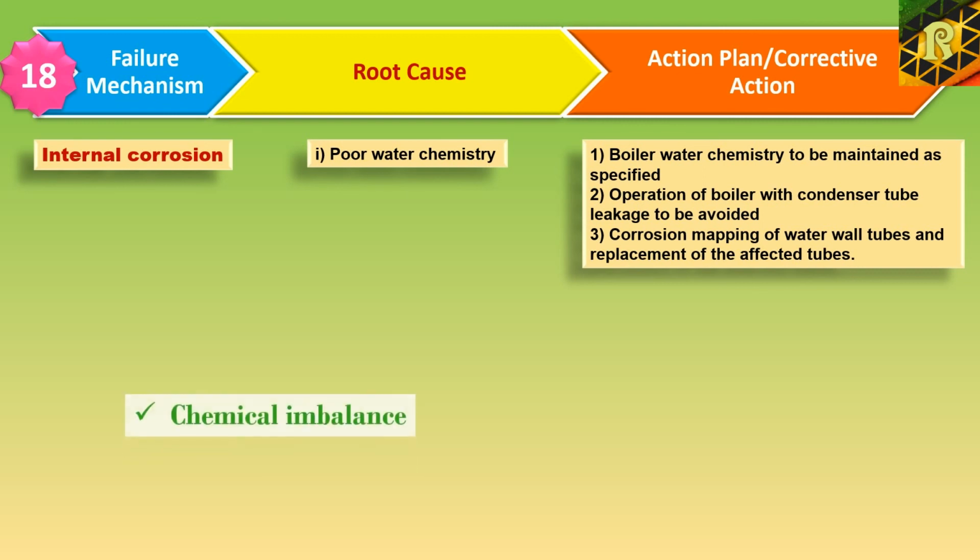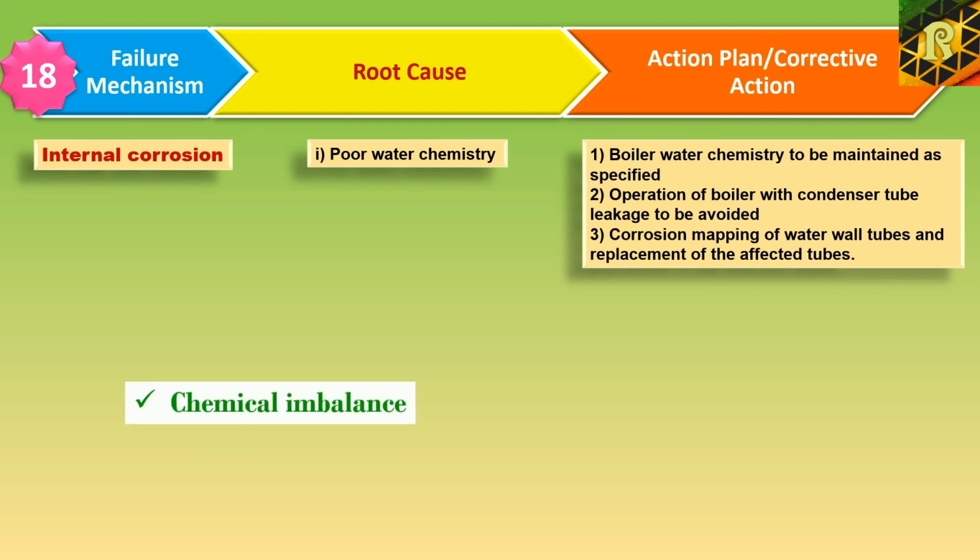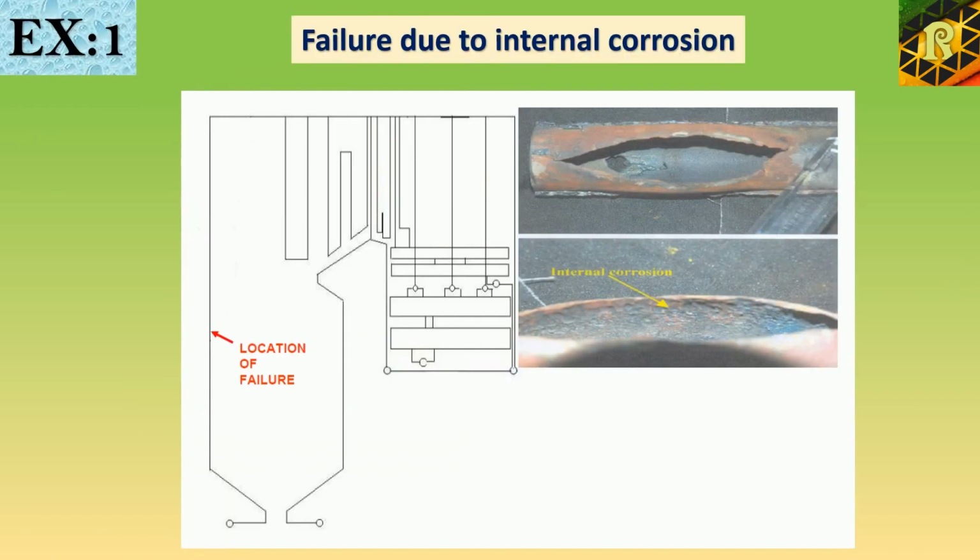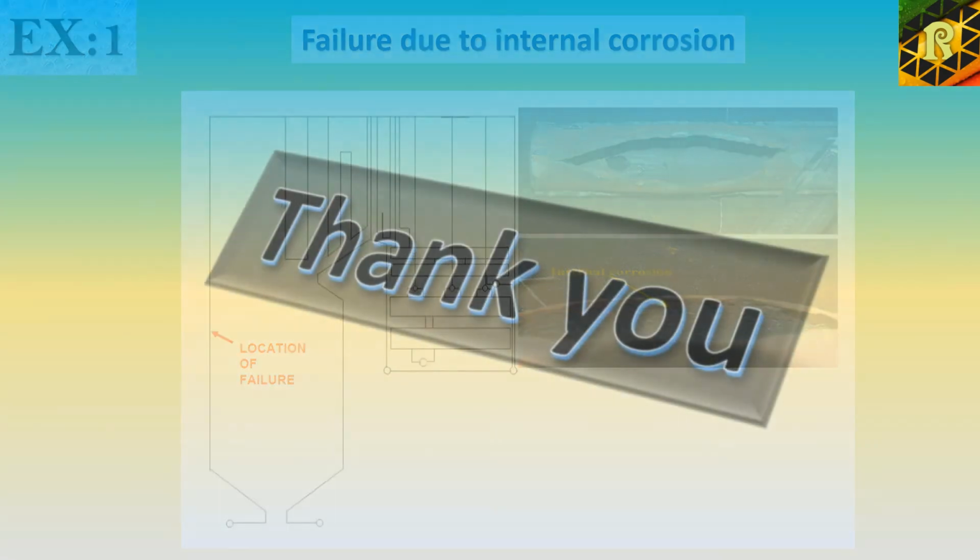Next is internal corrosion. Internal corrosion occurs due to various kinds of chemical imbalance. This kind of failure occurs due to poor water chemistry. Corrective actions that must be taken to avoid this kind of failure are boiler water chemistry to be maintained as specified, operation of boiler with condenser tube leakage to be avoided, corrosion mapping of water wall tubes and replacement of the affected tubes. This is one example of failure due to internal corrosion.